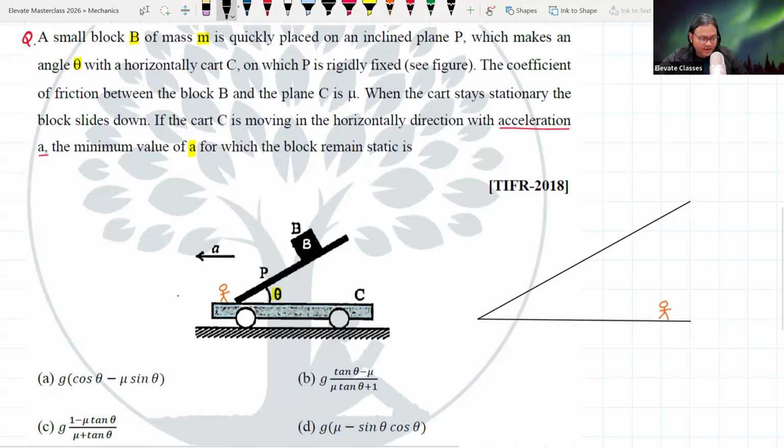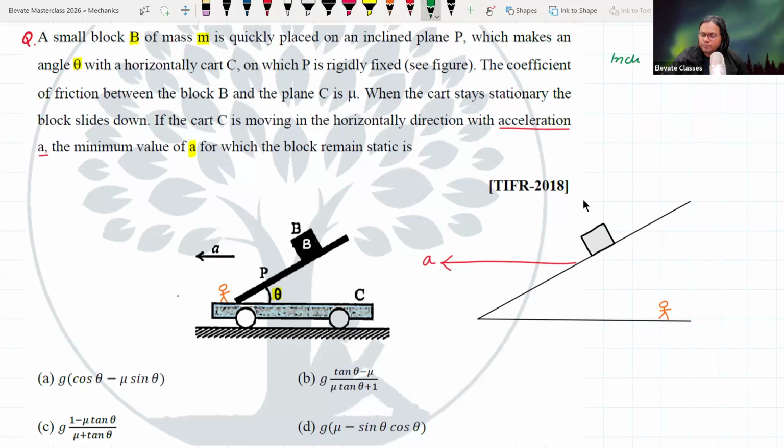Okay. And we have this mass here. This is our mass. And yeah, the platform is accelerating with an acceleration of a. All right. Pseudo forces को आप अभी थोड़ा साइड में रख दो. ठीक है. यहाँ पे it's essentially an inclined plane problem. ठीक है. This is an inclined plane problem.